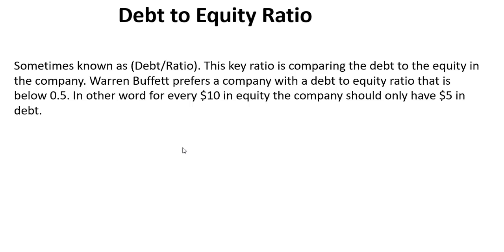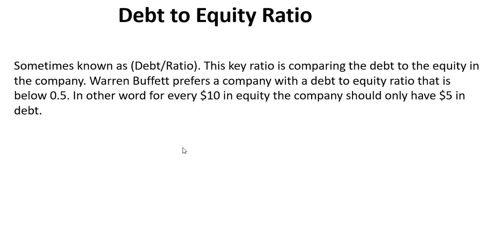Okay? So Warren Buffett prefers a company with a debt to equity ratio that is below 0.5. In other words, less than half. So the debt is less than half of what the company has, the equity the company has. So if a company has a debt to equity ratio of 0.5 or less, Warren Buffett is interested.